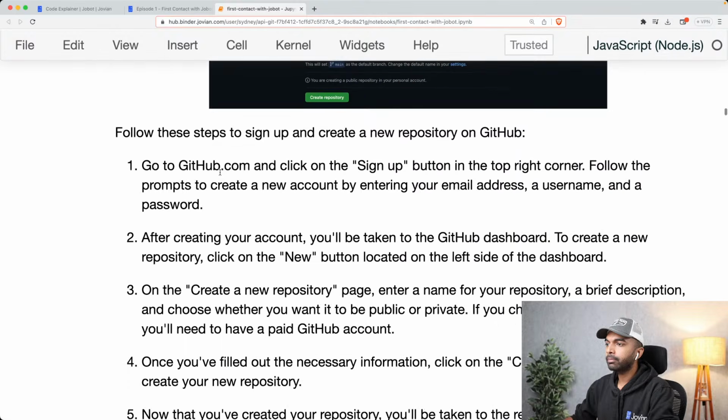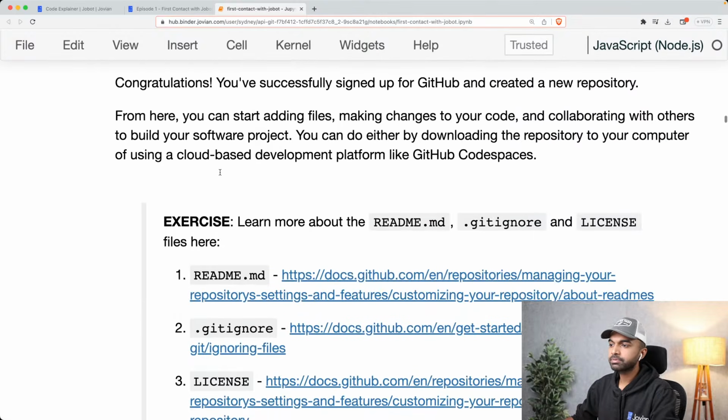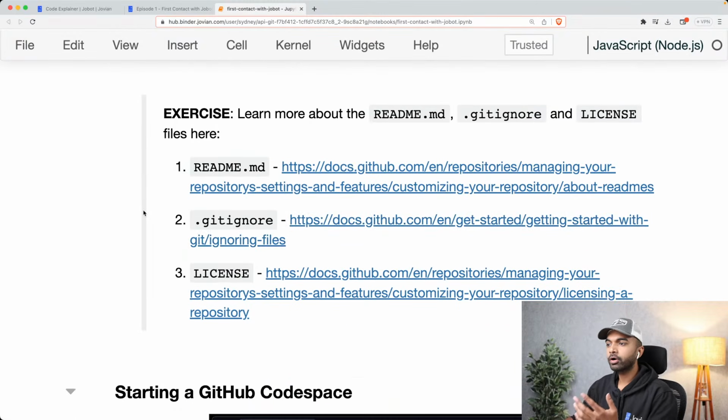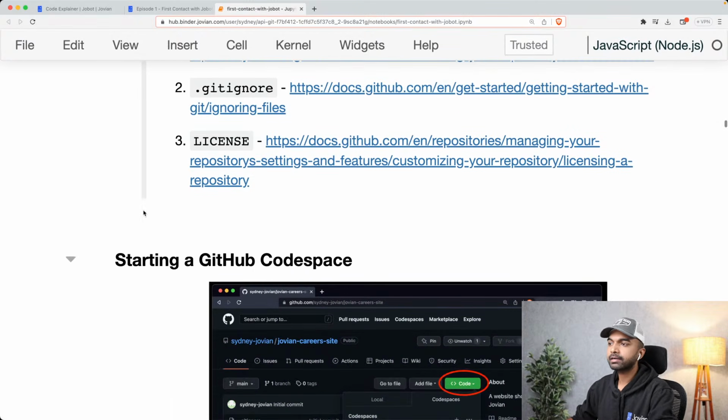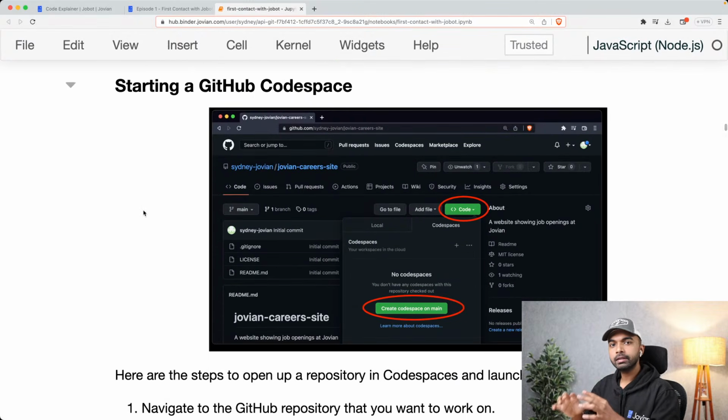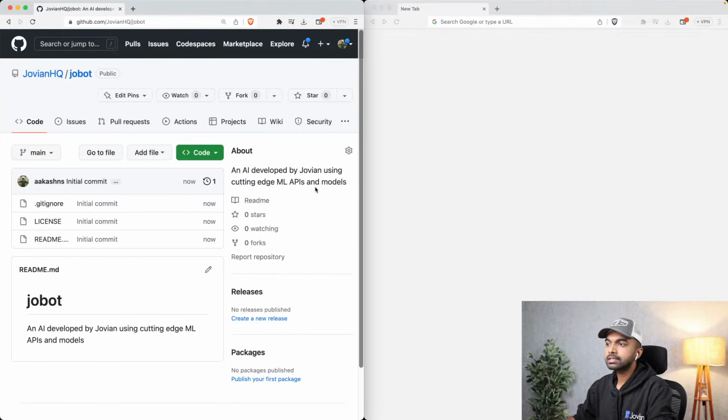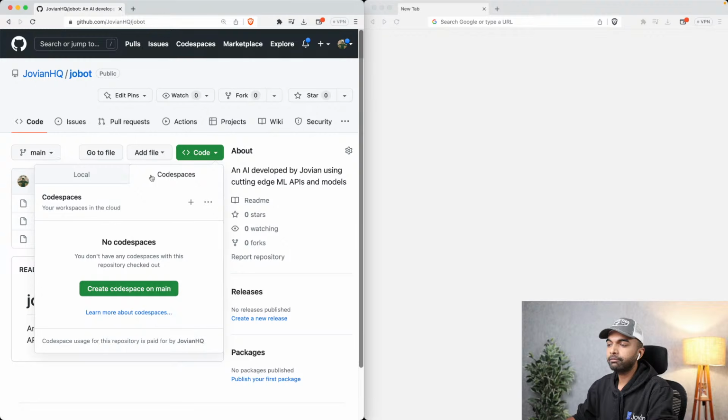We have created a project repository already. These are all the steps we followed, and in case you want to learn more about readme.md, gitignore, license, etc., you can do that. We are going to run this code not on our computer, but using some cloud compute on GitHub. We're going to use a GitHub Codespaces machine, which is basically a machine on the cloud that GitHub gives you. There is some free usage there as well, about 120 hours, so you can code online for free.